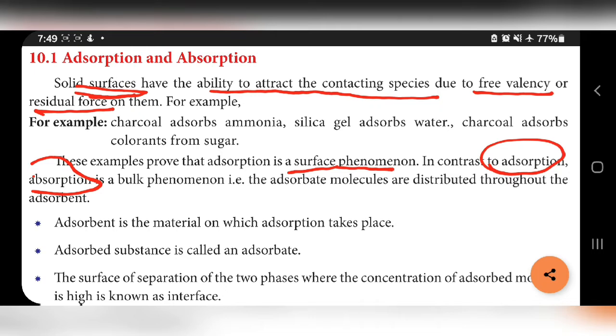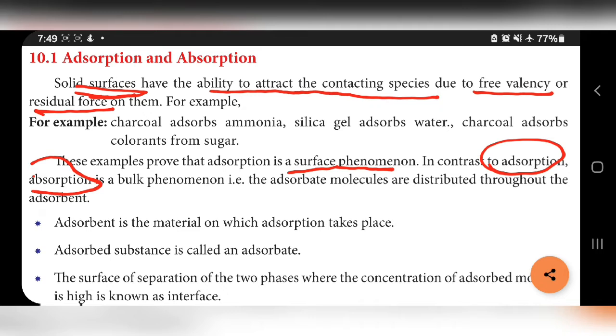Example, if a bread slice is dipped in tea or coffee, it will absorb the tea. This is the example for absorption.